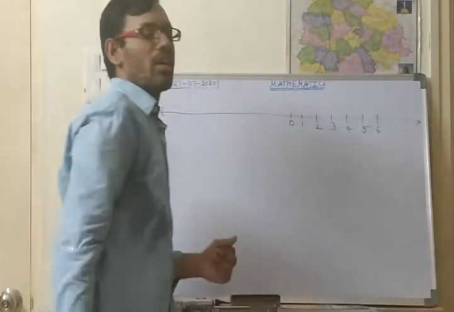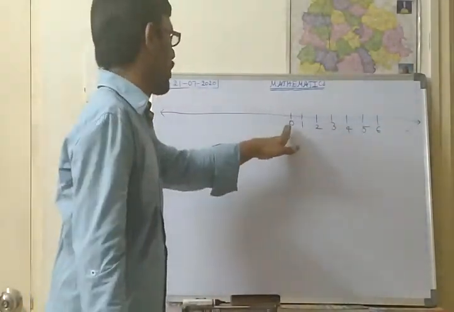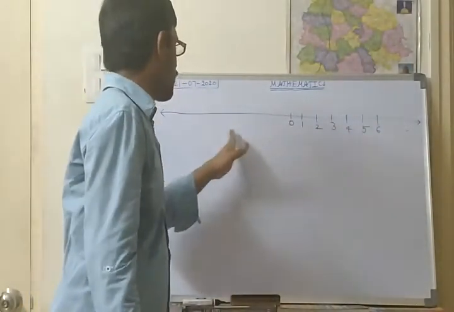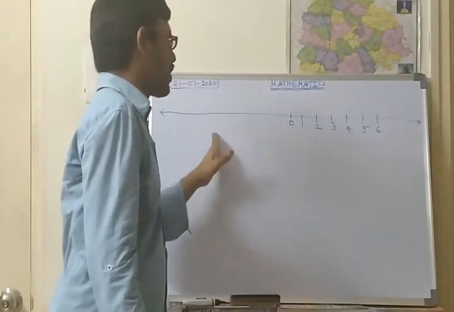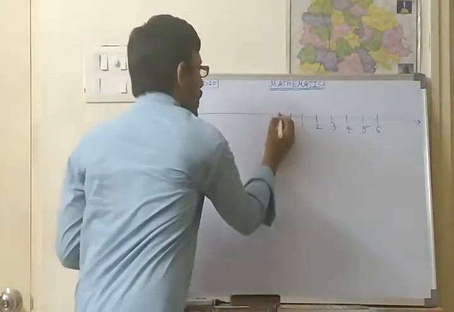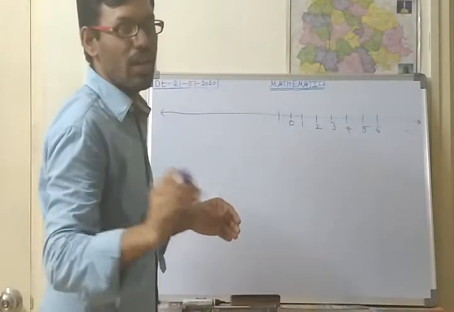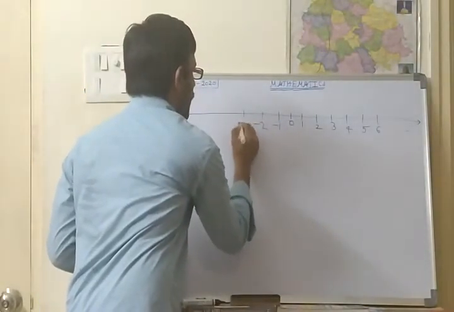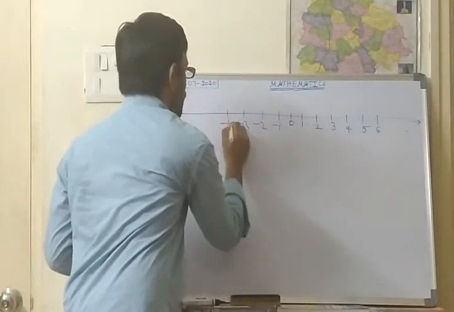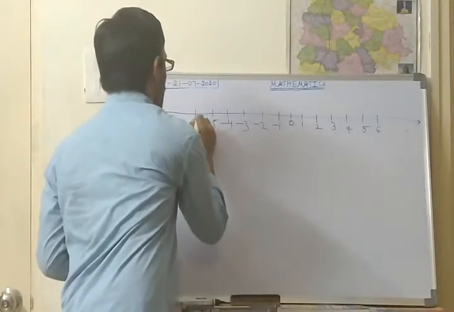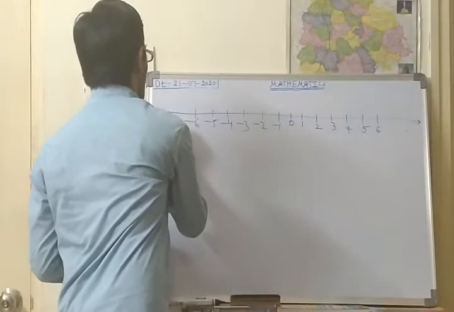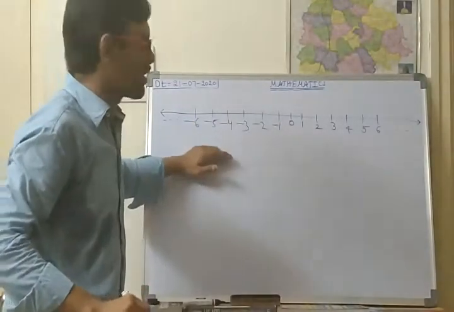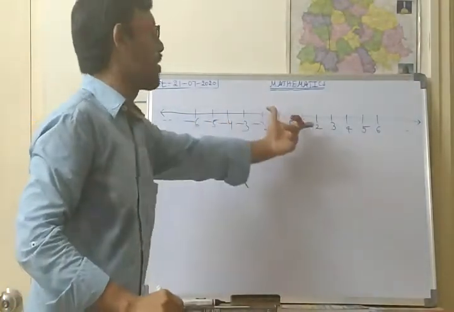If we go left from 0, we represent the negative numbers: minus 1, minus 2, minus 3, minus 4, minus 5, minus 6 and so on.